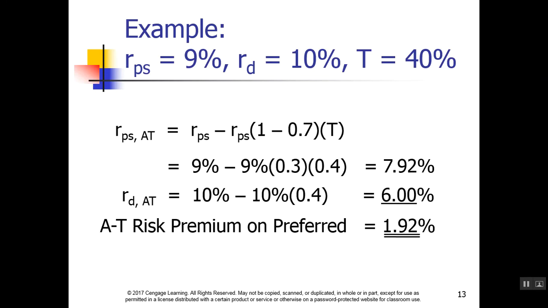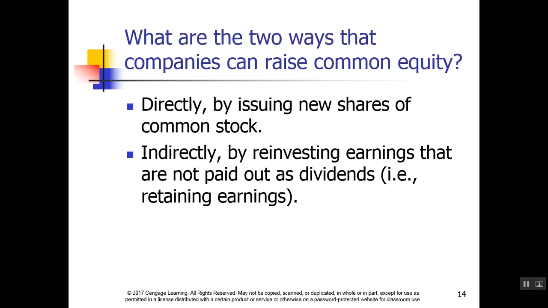Here we're looking at the rate on the preferred stock after tax, which is 7.92%, compared to the before tax rate of 9%, compared to a bond with a before tax rate of 10% and an after tax rate of 6%. You can see that the rate on the preferred stock is higher after tax.